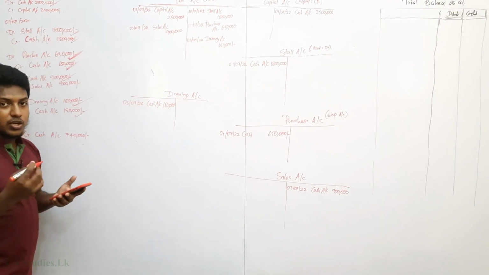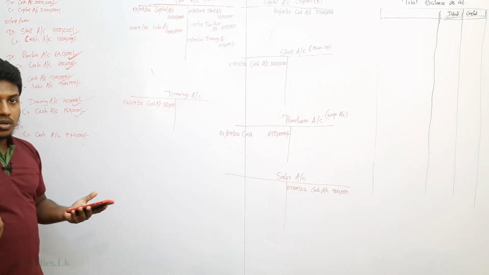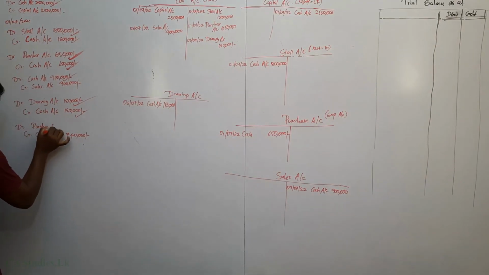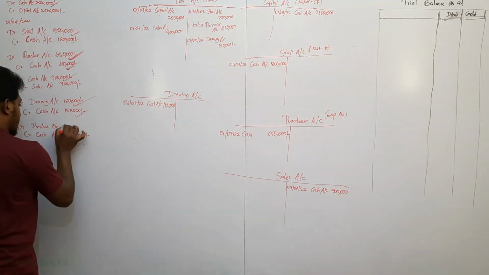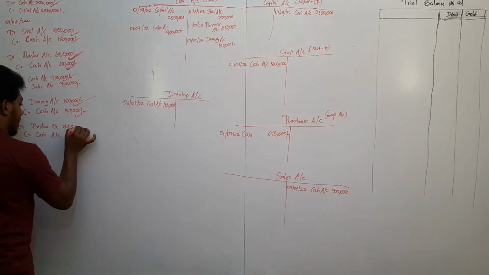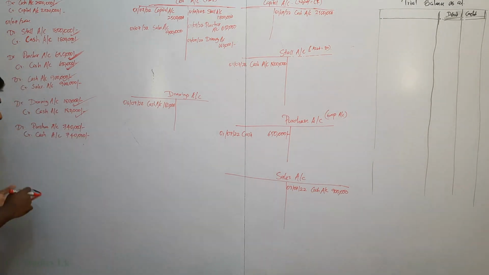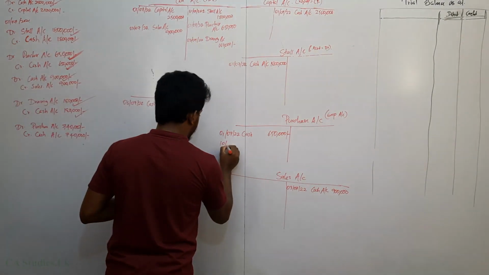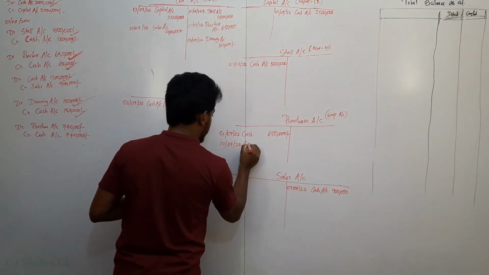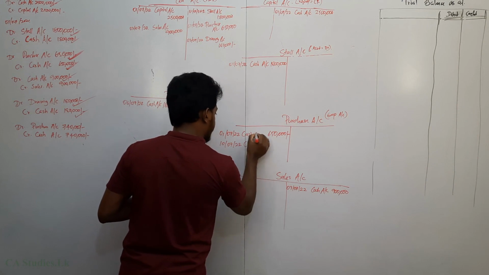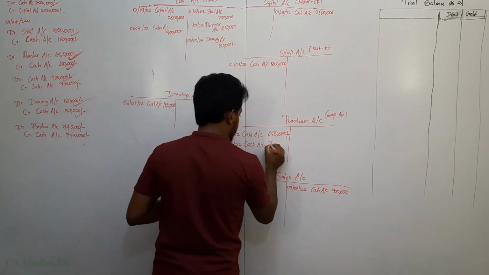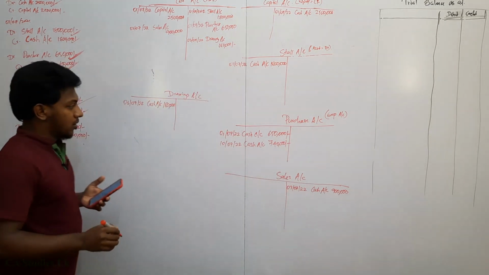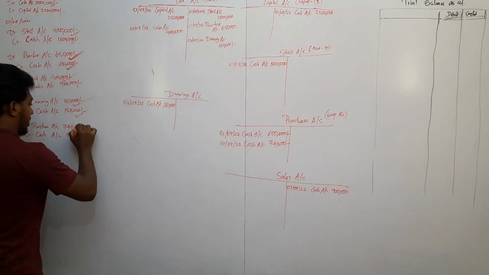If anything is bought in order to resell, that is called stock purchase. Stock purchase is always entered in the purchase account. Purchase account is an expense account. Expense account increases, therefore expense account's debit side increases. Purchase account debit side increases. So again we have purchase on 10th July 2022, cash account 7,40,000. So purchase account entry is passed.